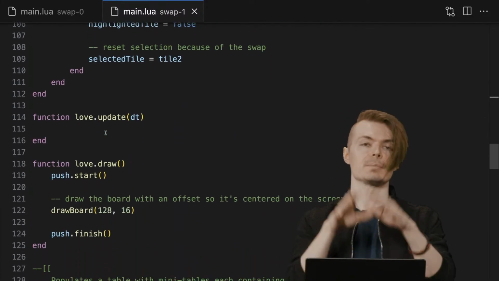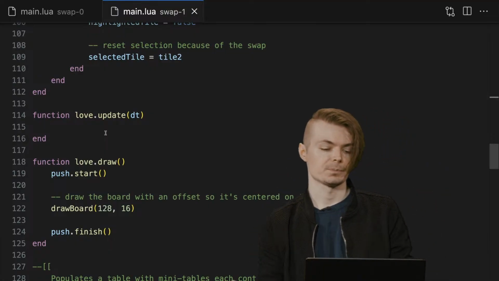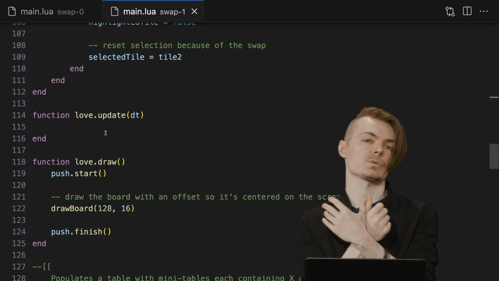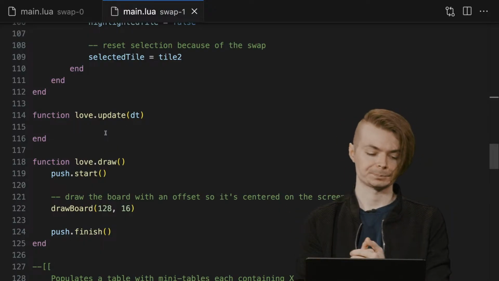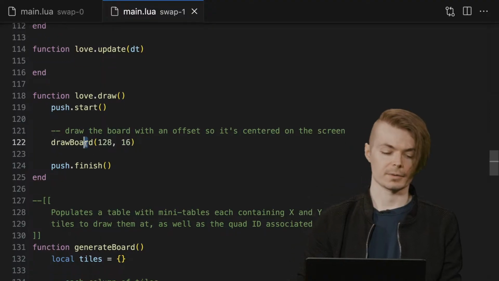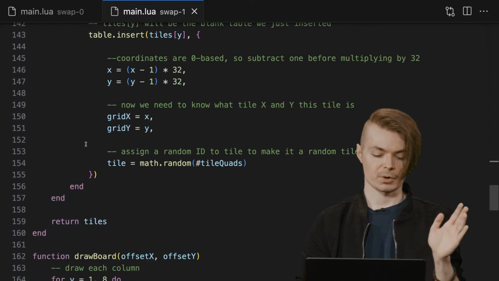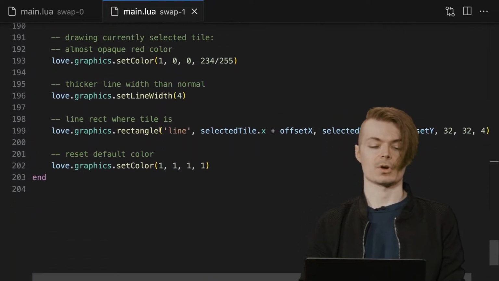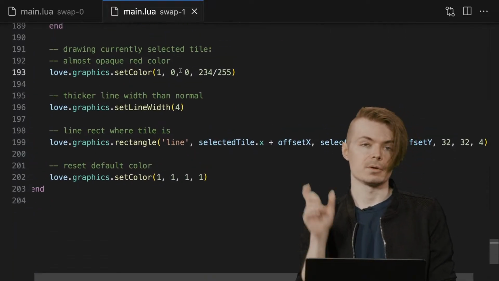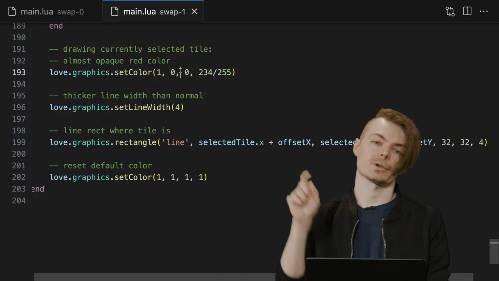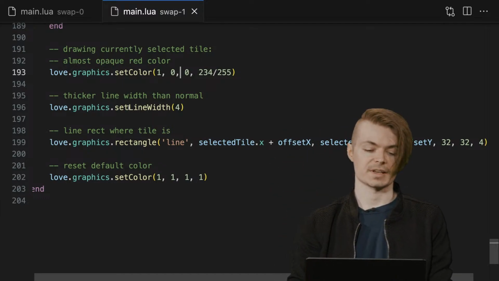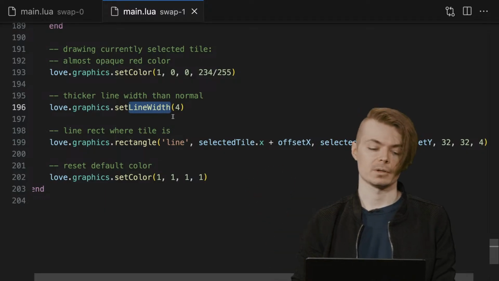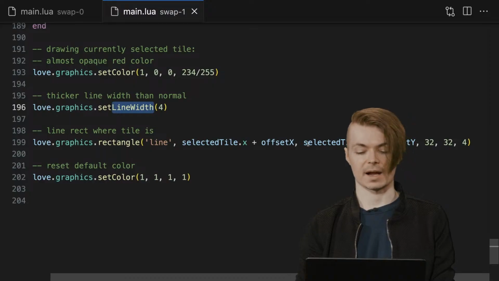They're essentially just taking the metadata of those two tiles and swapping them, literally just changing the X, Y, and the grid X and the grid Y, and then that's it. And then we can draw it here. We saw that before. The generate board's still the same, and that's pretty much it. Here we're also drawing the red rectangle that's going to go around our cursor. That's what this is. This set line width to 4 is just the stroke size, essentially, of that rectangle. And then we just draw it over whatever our selected tile is.